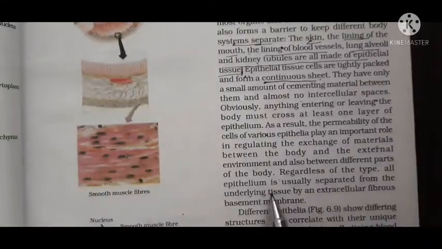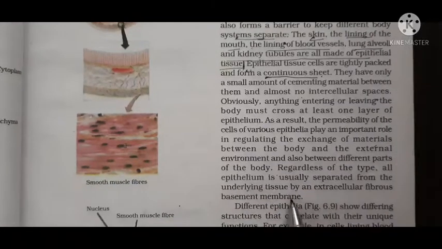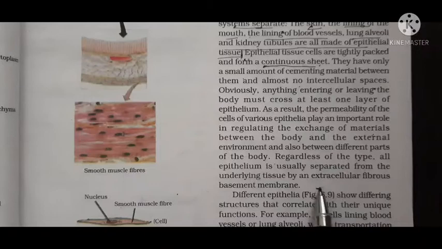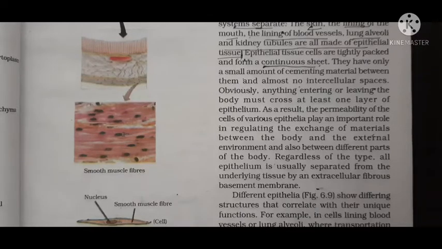Regardless of the type, all epithelia are usually separated from the underlying tissue by the extracellular fibrous basement membrane. So tissues are separated from the underlying tissues by the basement membrane. I will tell you what the basement membrane is. Just one minute, hold on.